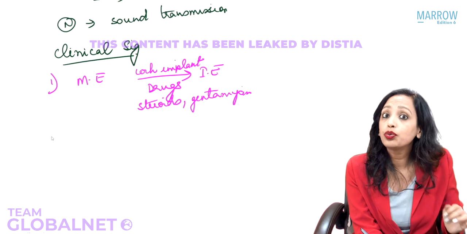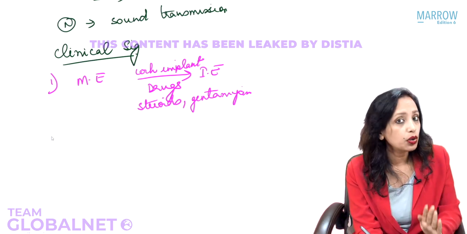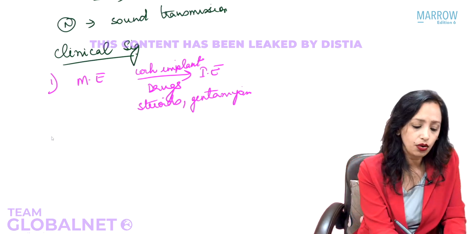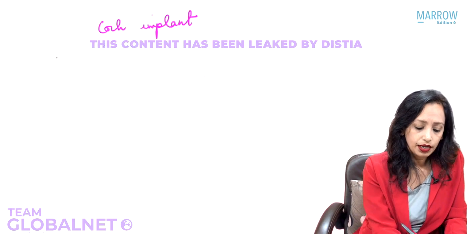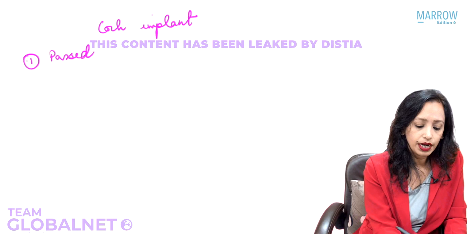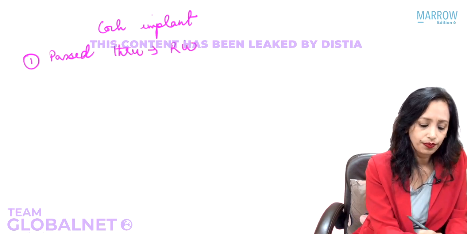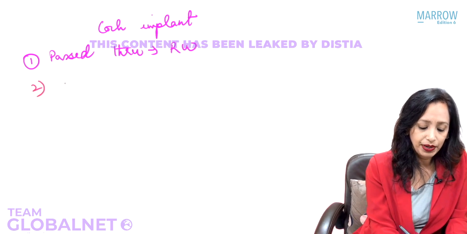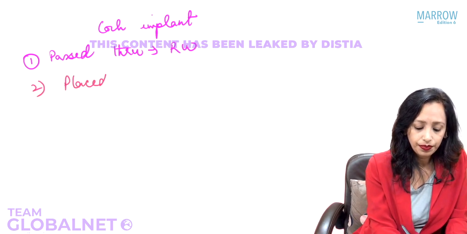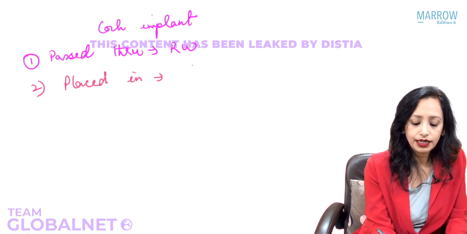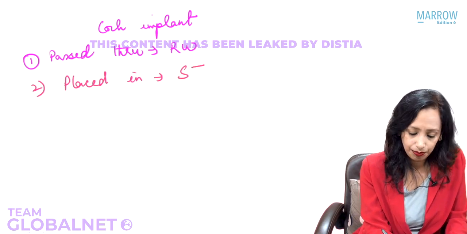And what all do we know about the cochlear implant till now? Yes, first it is passed through the round window. It is placed in the scala tympani.